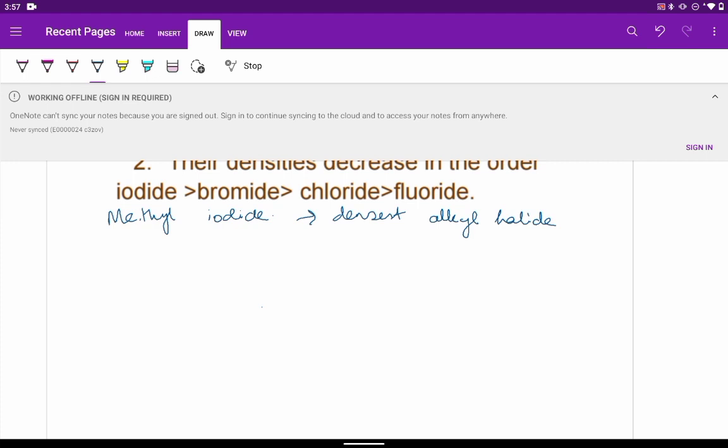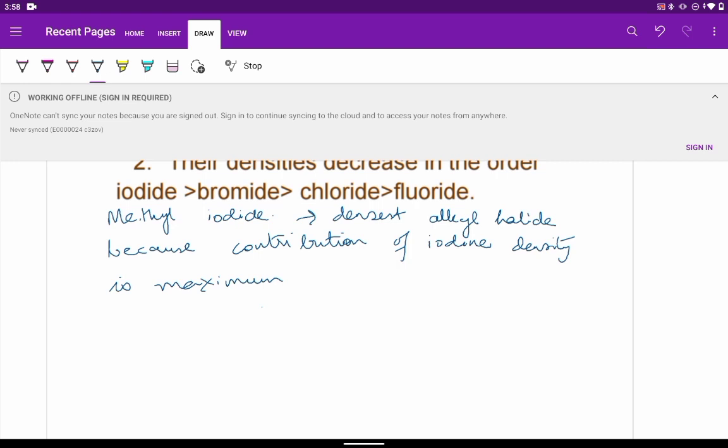This is the densest alkyl halide because in this compound, the contribution of iodine density is maximum relative to the contribution of hydrocarbon part.